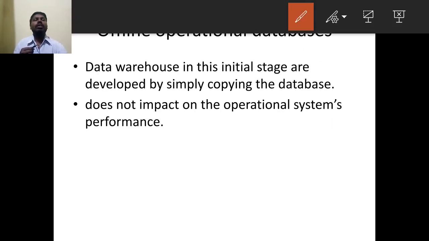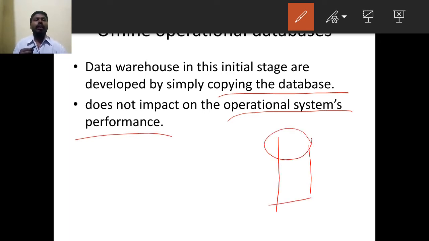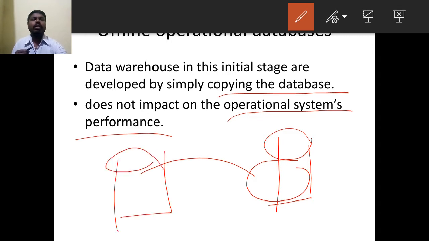Offline operational database. A data warehouse in the initial stage is developed by simply copying the database and does not impact the operational system's performance. Assume that I have one database. I am going to create a new database by copying some operational data from the existing database.